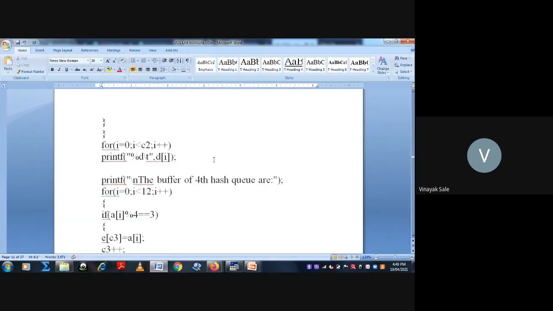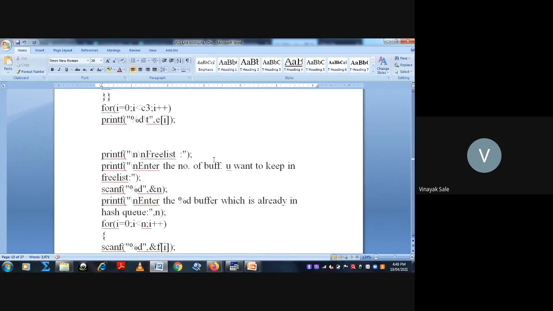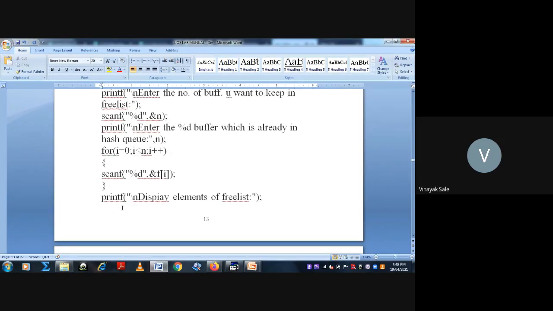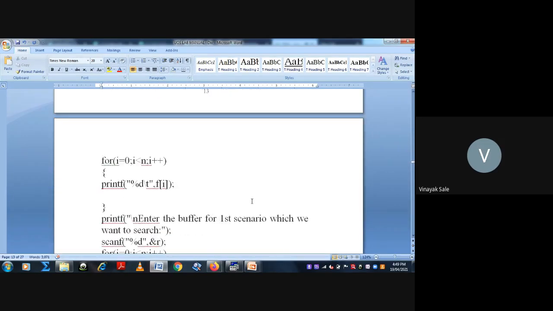So, for the free list, enter the number of buffers you want to keep on the free list. Suppose I have to keep 6. So allocate those numbers which you want to keep on the free list. Then display the elements of the free list.